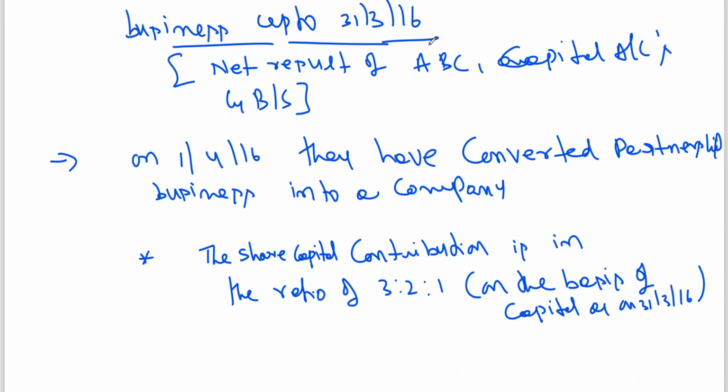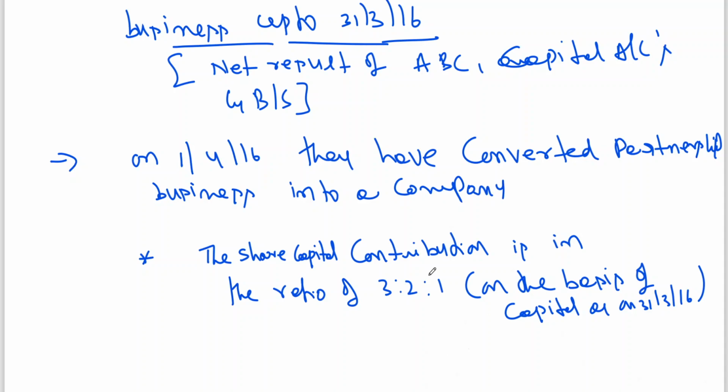After finding out the profit on 31st March 16, whatever the capital balances are there, those capital balances in 3:2:1 are going to be A's share capital, because A, B, C will become promoters of the company. Now the partners' capital will become share capital. That's it.